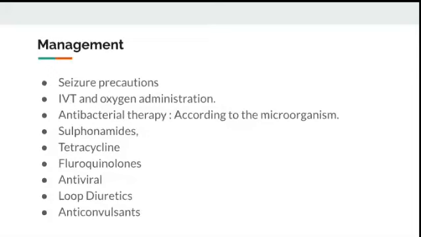For the management, mostly, the patient, you should be careful. The patient may have seizures, so seizure precautions should be made, and intravenous therapy and oxygen administration should be started immediately. Antibacterial therapy is given according to the microorganism which is identified either in the CSF fluid or in the blood culture. Sulfonamides, tetracycline, fluoroquinolones are the mostly used antibiotics in meningitis. Antivirals if the patient has a viral meningitis, and loop diuretics and anticonvulsants are given as supportive therapy.